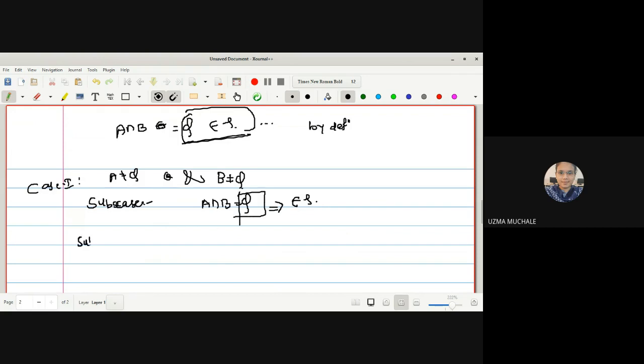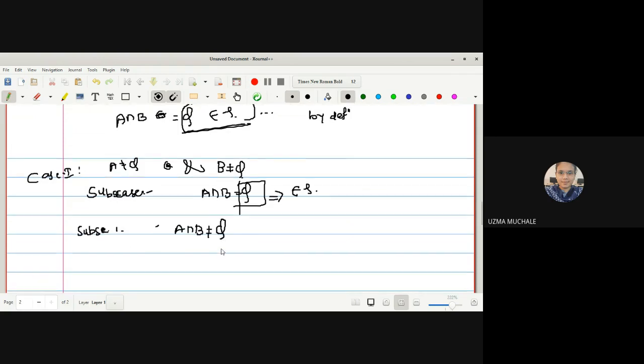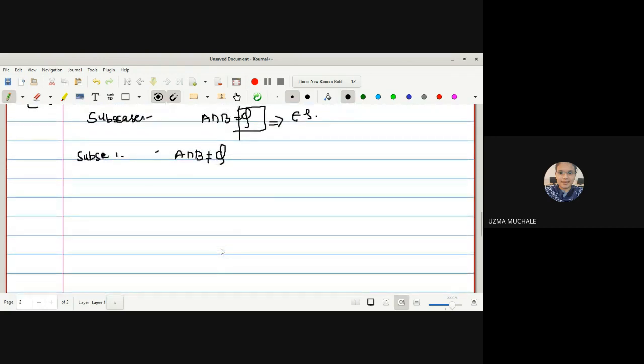What is subcase 2? If both are non-empty and A intersection B is also non-empty. Both are non-empty as well as their intersection is non-empty.